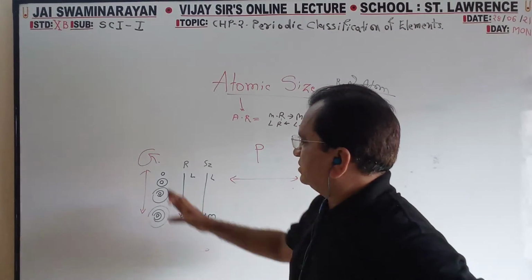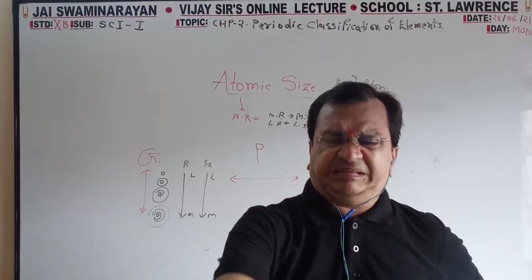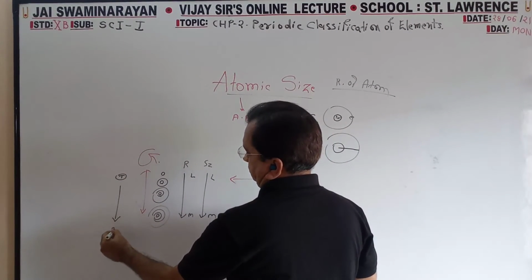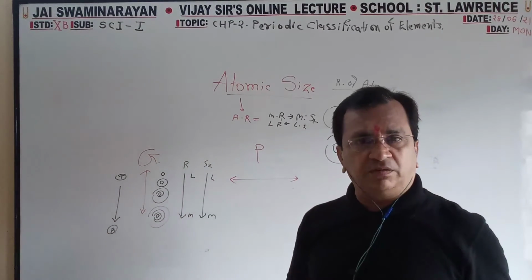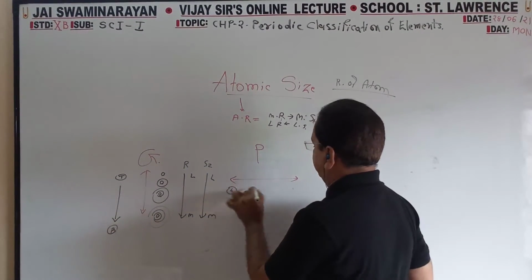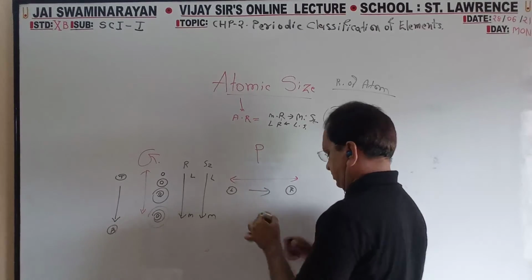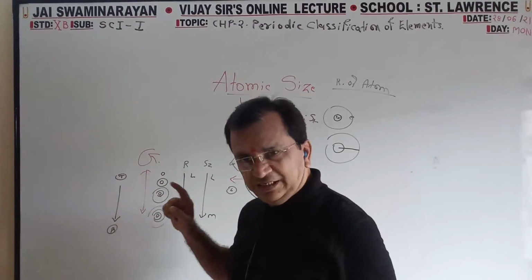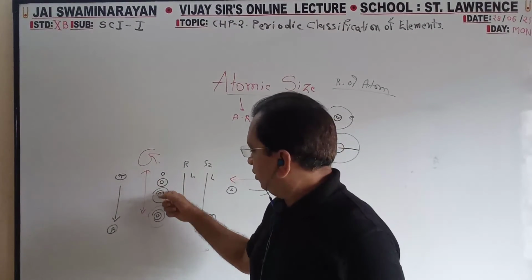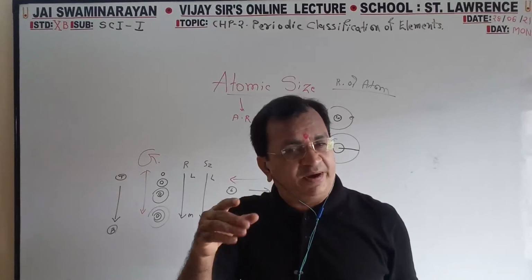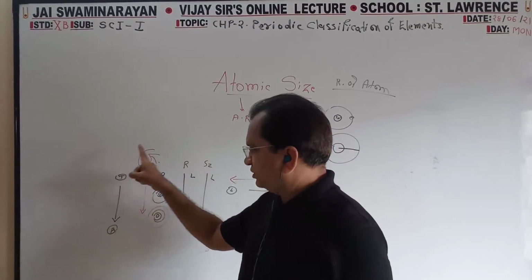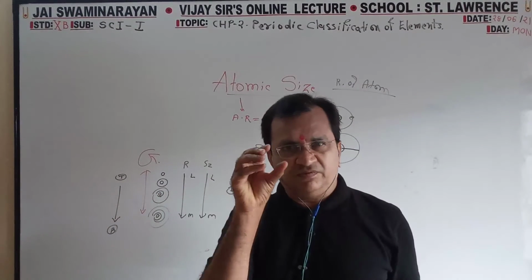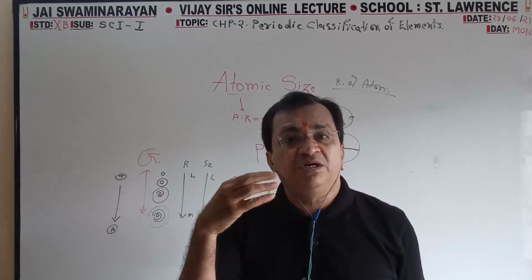First we will discuss group wise. Group wise is always top to bottom, period wise always left to right. In a group, top to bottom, the number of orbits increases: 1, 2, 3, 4, 5.